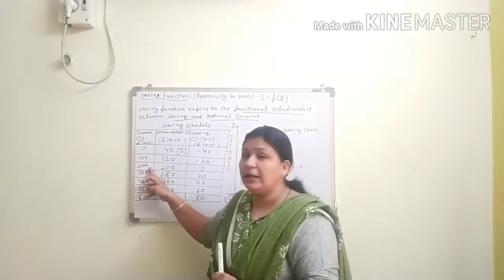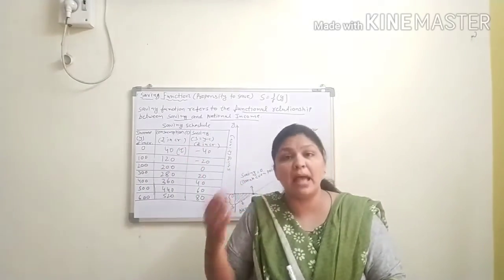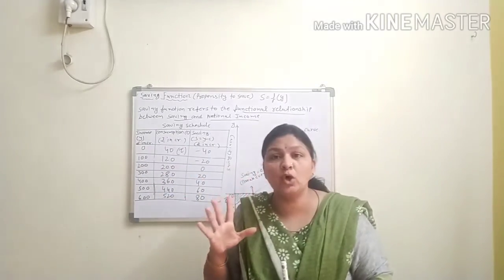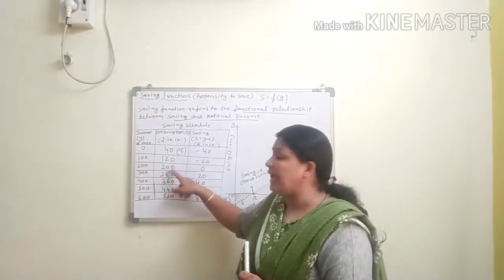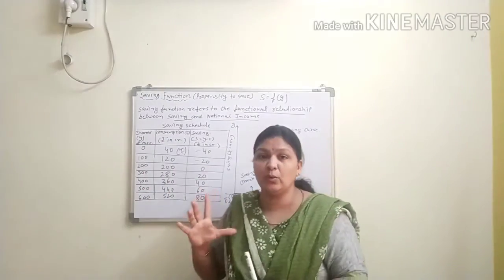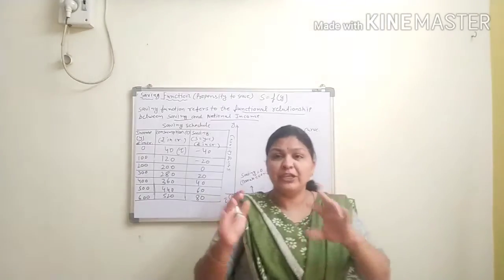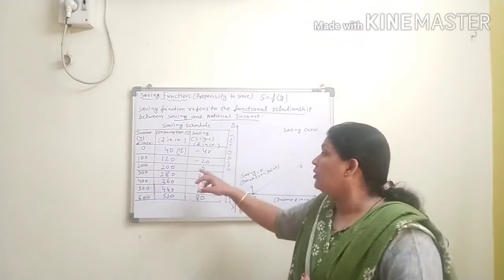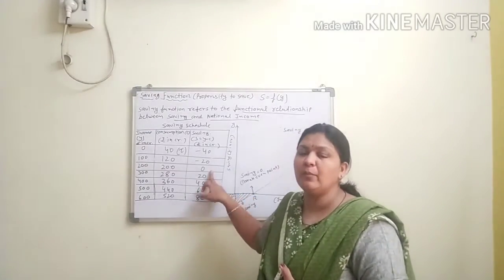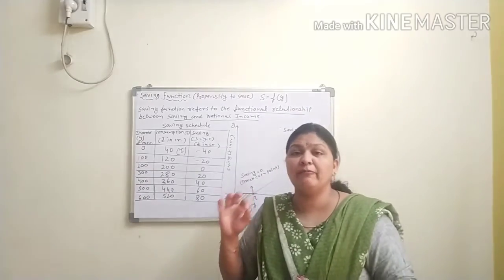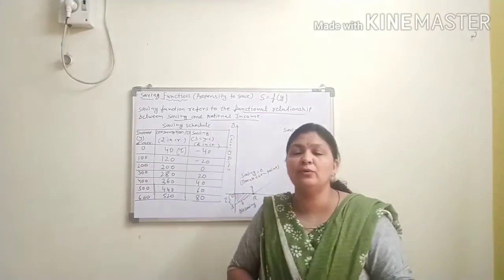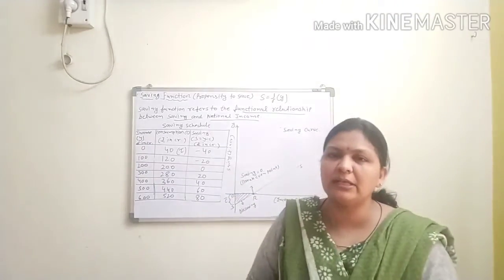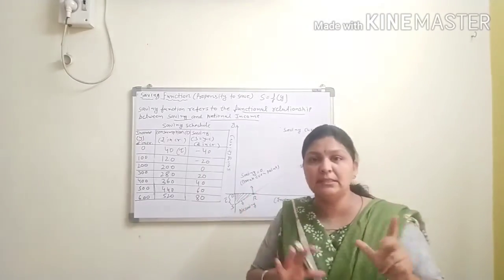Now income increases by another 100, so total your income will be 200. Now your consumption expenditure is also 200. So income minus consumption expenditure equals 0. Now your saving is 0 because whatever income you got, you just consumed that income only. Fine. So your saving is 0 at that point. That is a 1 mark question: at which point do you get saving equal to 0? So you just write down the answer: when the national income equals consumption expenditure, we get saving equal to 0.